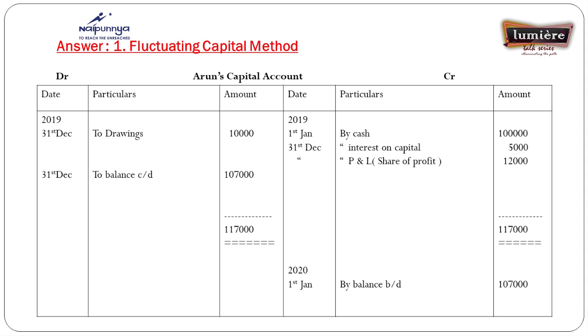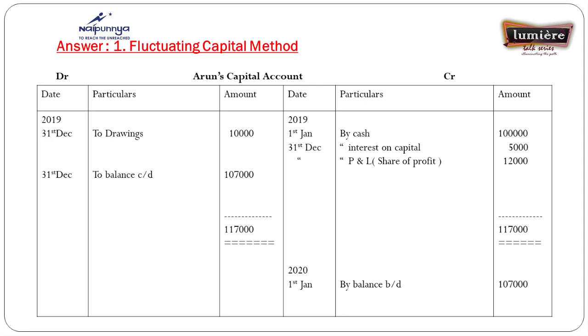At that time Arun got 12,000 and Varun got 8,000. And in the capital account you noted the drawings, because Arun withdrew 10,000 rupees in the year. And here I balance this account. The closing balance shows 1,07,000.